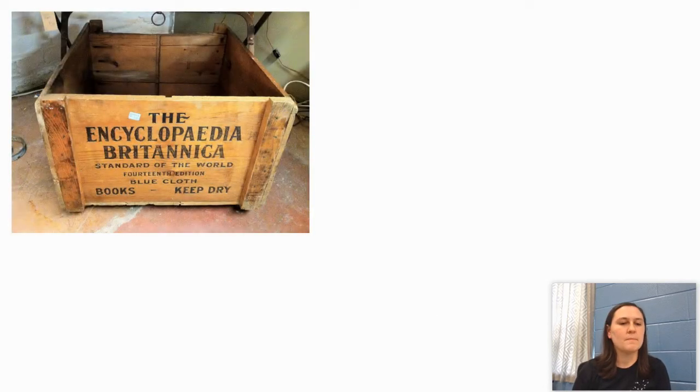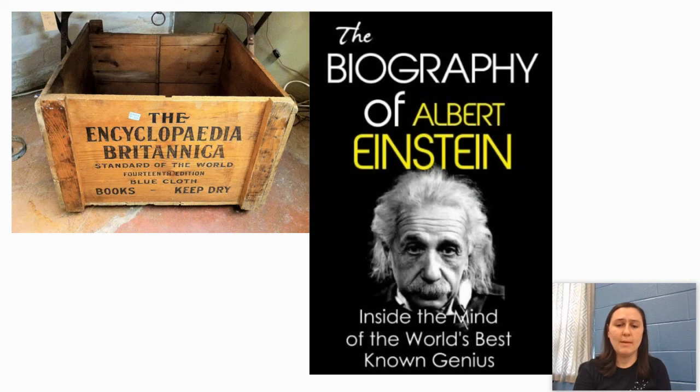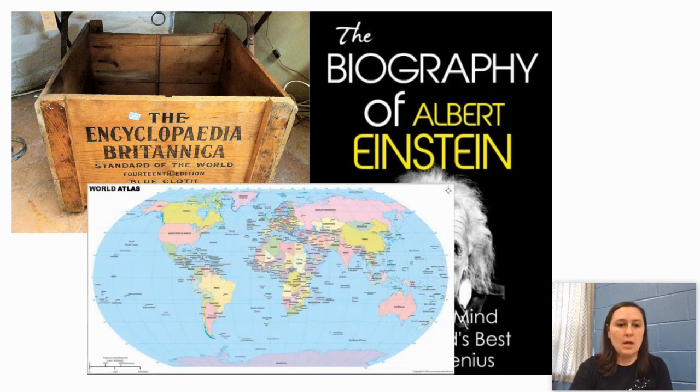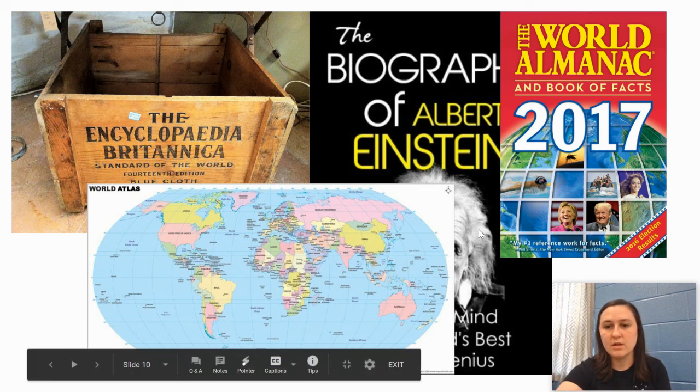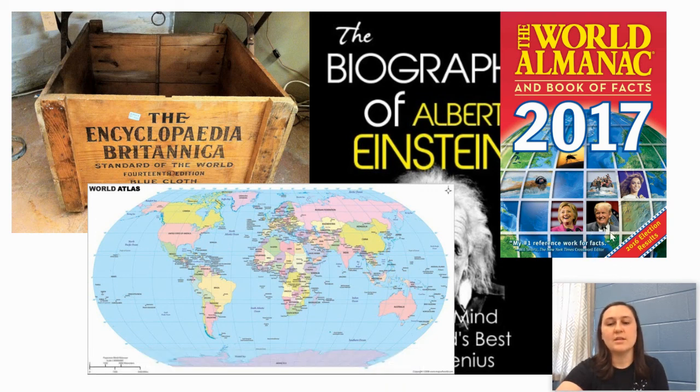Some more examples here. Encyclopedias are secondary sources. A biography of Albert Einstein is a secondary source. It was written about Einstein by some other person. A world atlas is a secondary source. People didn't just decide that the earth was that way, they had to go study the earth. An almanac is a secondary source. You can see it's got a bunch of stuff on here: Olympic stuff, presidential stuff, entertainment stuff. All of that had to be researched before it could be made.